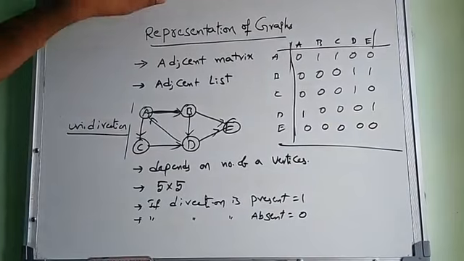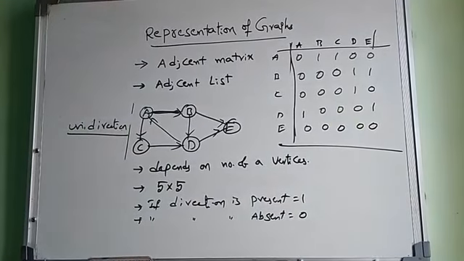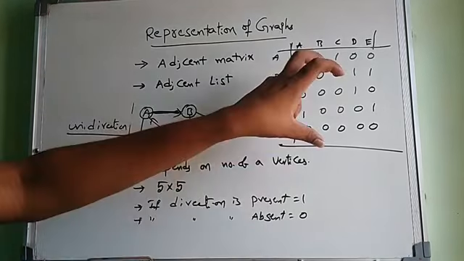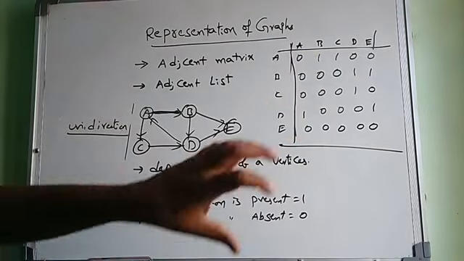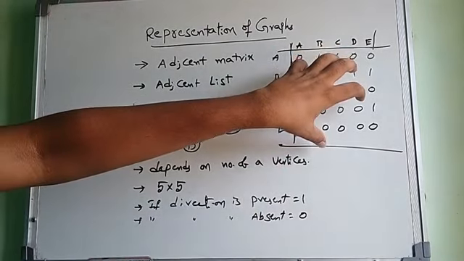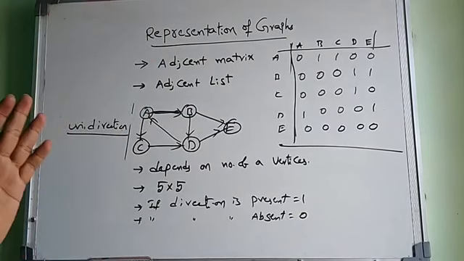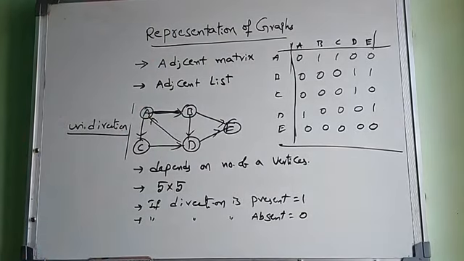So this is the difference between an undirected graph and a directed graph. The values in the adjacent matrix are totally different between the undirected graph and the directed graph.